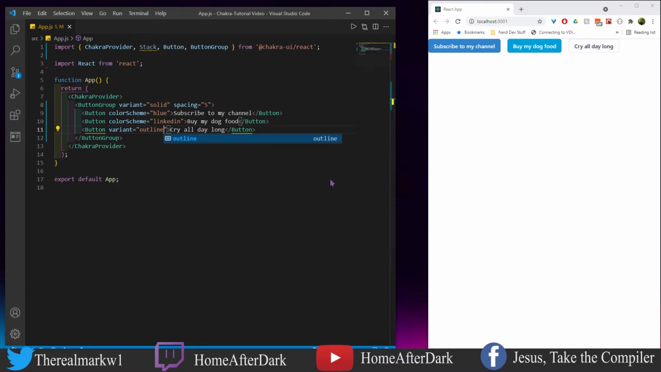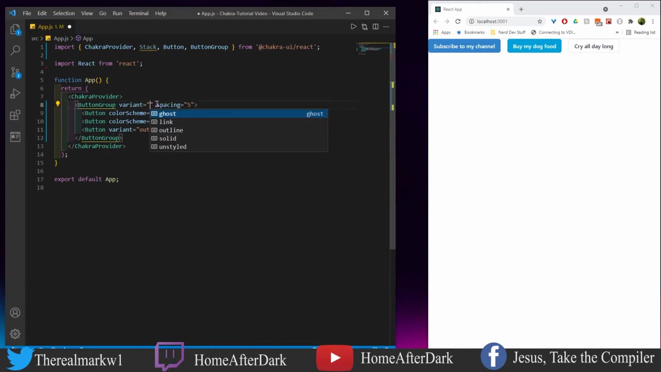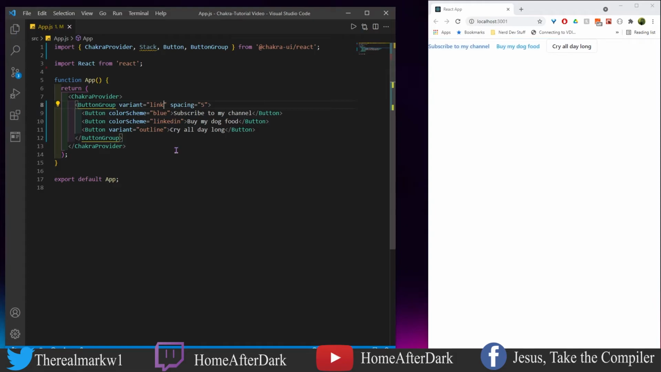So this is an outline. Awesome. But what if I want to come up here and change it from a solid to, I don't know, a link? Let's do this. Oh, so this is actually kind of cool.